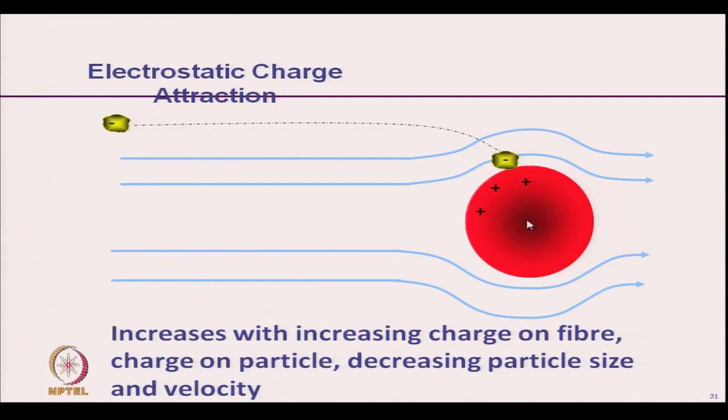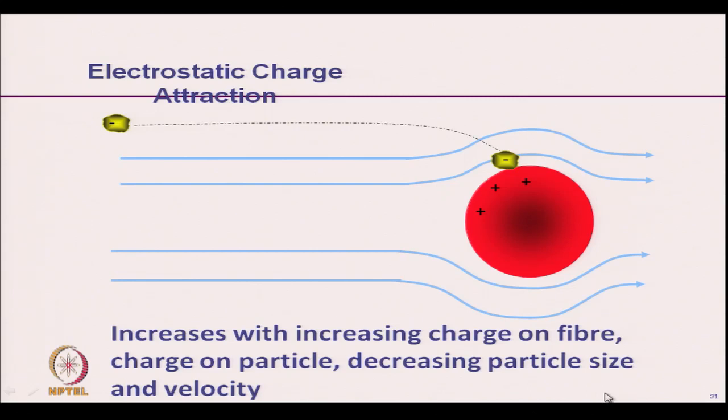If we charge with a higher amount, the filtration efficiency will increase due to higher attraction. It also increases with decreasing particle size: as the particle size decreases, the attraction will increase.